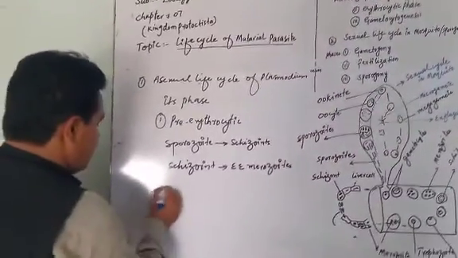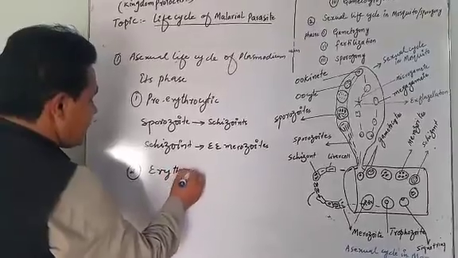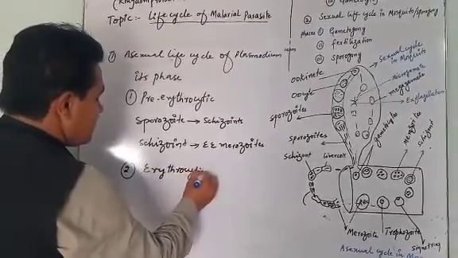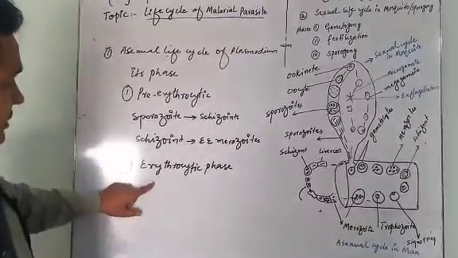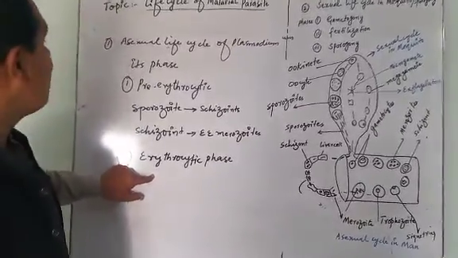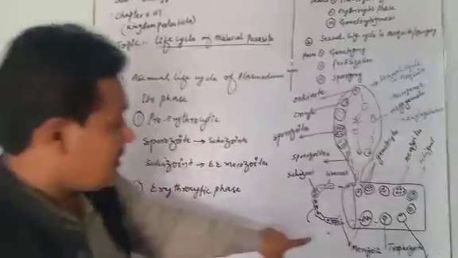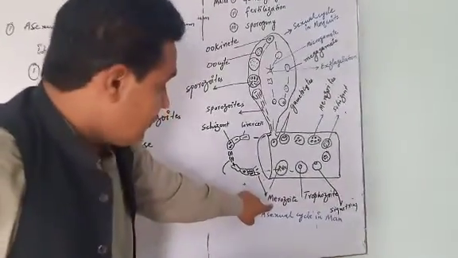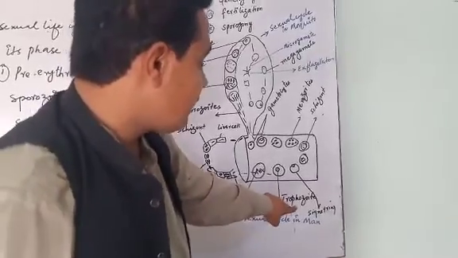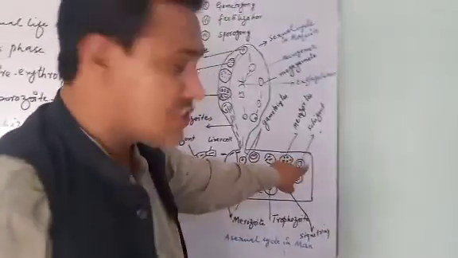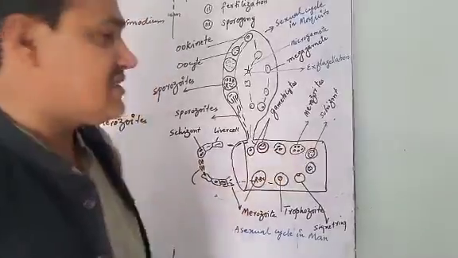Number 2, erythrocytic phase starts. What happens in the erythrocytic phase of the asexual life cycle of Plasmodium? Merozoite changes into trophozoite, then trophozoite changes into schizont, then schizont changes into merozoites.